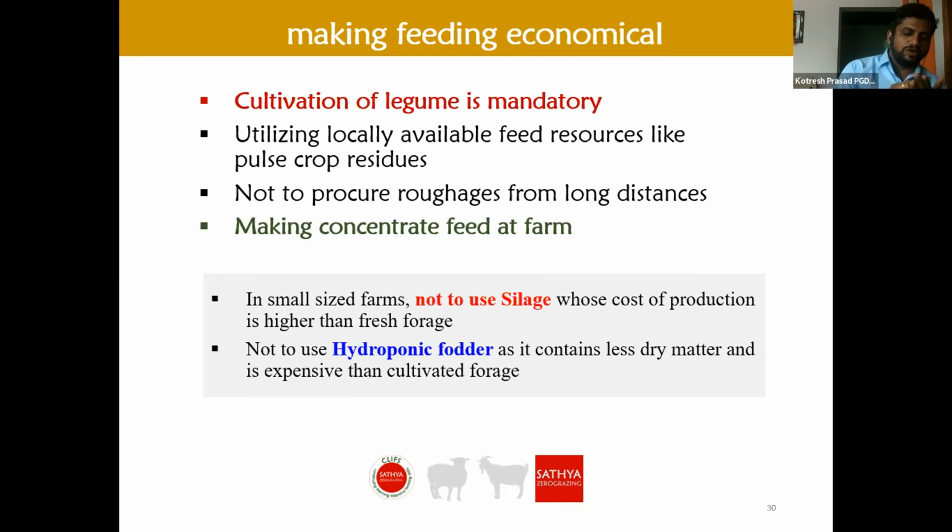Always the farmer should maintain a diary, or on mobile he should open a page where he can note down the rate of different fodder crops, or the rate of feed ingredients which he is feeding. Ultimately we must be able to see whether the farm is in profit or in loss.